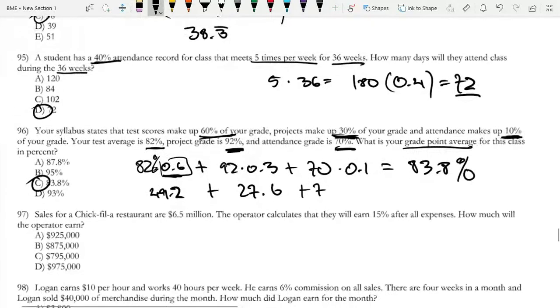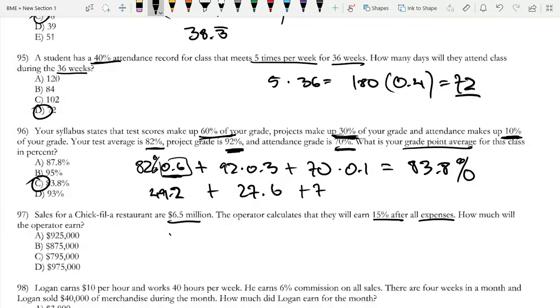Now on to question 97. Sales for a Chick-fil-A restaurant are $6.5 million. The operator calculates that they will earn 15% after all expenses. How much will the operator earn? Well, the operator will earn 6.5 million times 0.15.